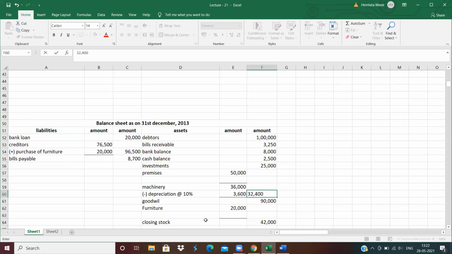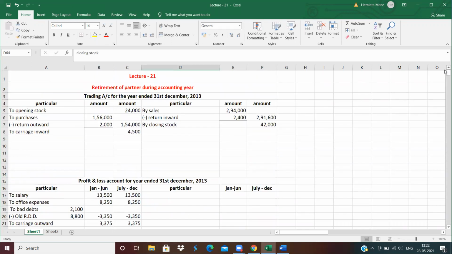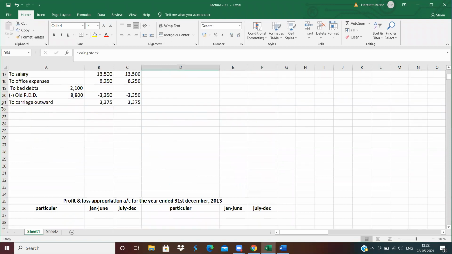And second effect, P&L account debit side to depreciation on machinery 3,600.